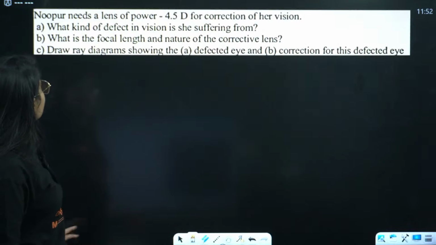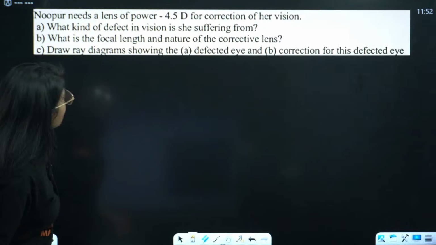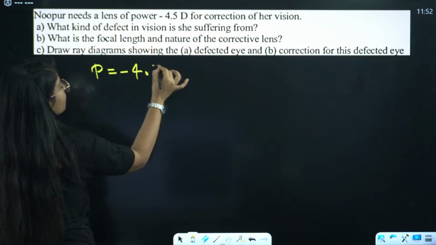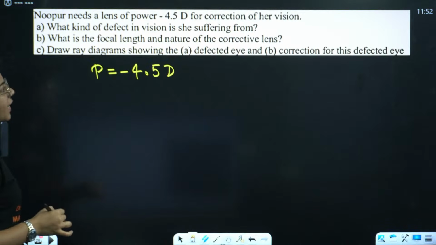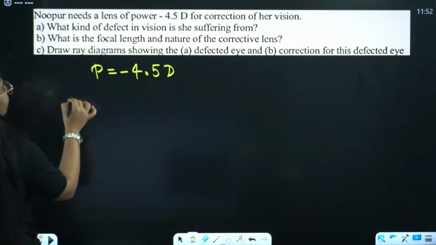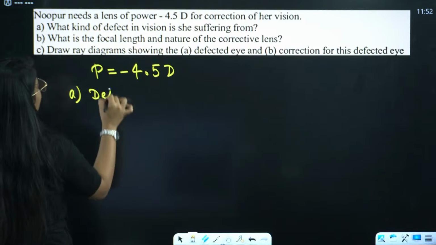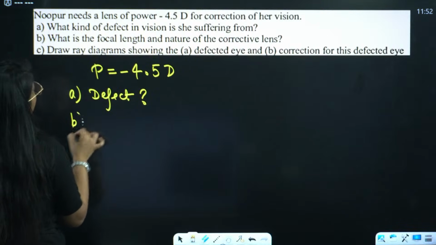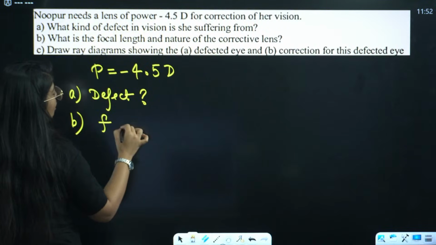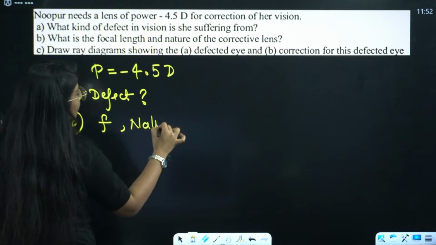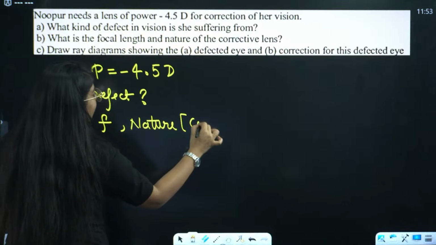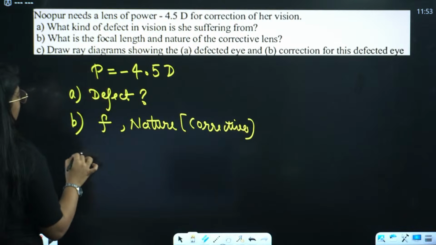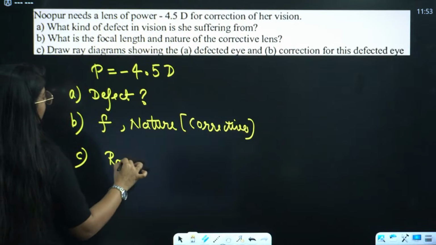Okay, next we have: Nupur needs a lens of power minus 4.5 diopter for correcting her vision. A, we have to tell what kind of defect she is suffering from. B, what is the focal length and nature of the corrective lens? And C, we have to make the ray diagrams.